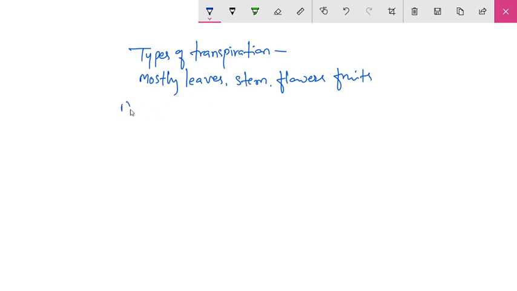Number one is known as cuticular transpiration. What does cuticular transpiration mean?